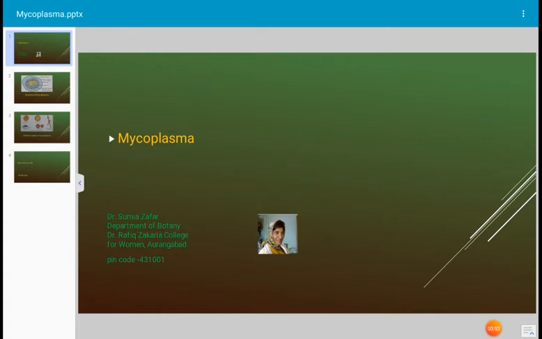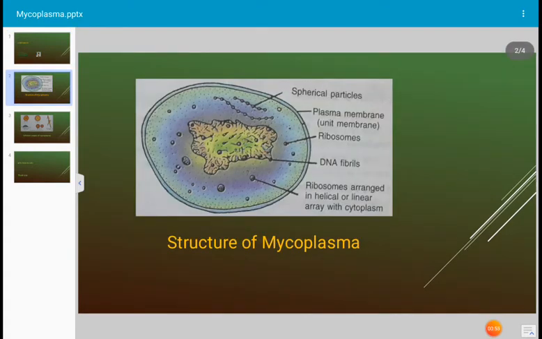Two French scientists were working on the diseases of cattle, and the cattle were suffering from pleuropneumonia. They took the fluid or the blood of the cattle to test the reason for the disease, and they found a microorganism totally different from the microorganisms discovered before.